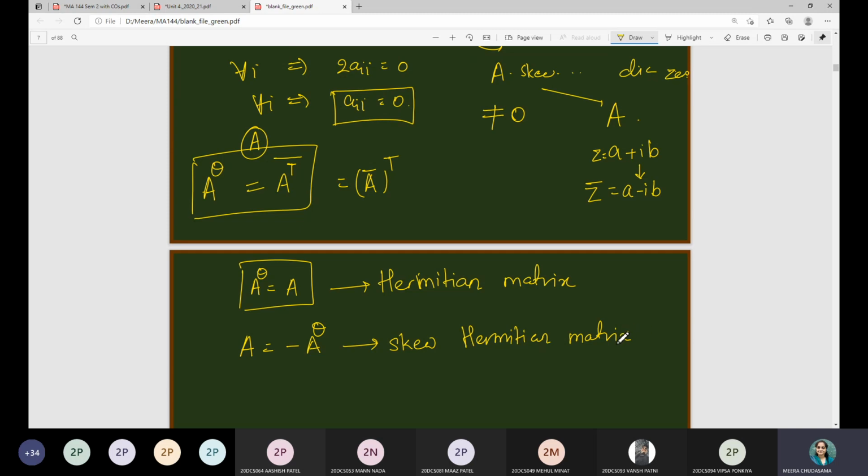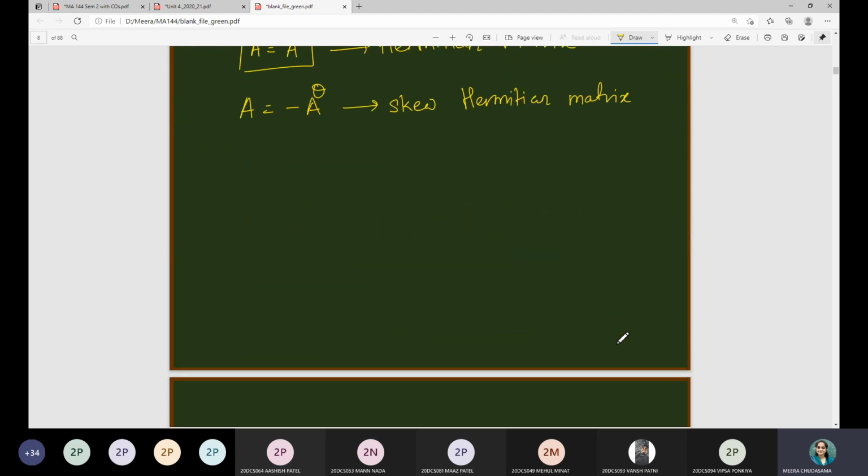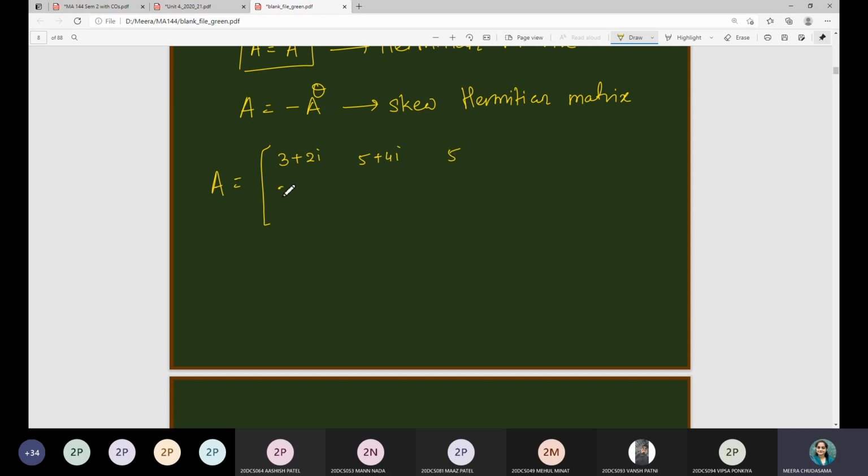So let us understand this via an example. Okay, so first I give you a matrix A, and you have to find out its transpose conjugate. The matrix I will give you is 3 plus 2i, 5 plus 4i, 5; 2 minus i, 3 minus 2i, 5 minus 9i; then 8, 1 minus i, and 2 plus 4i. What will be A raised to theta? Compute it and tell me your answer.